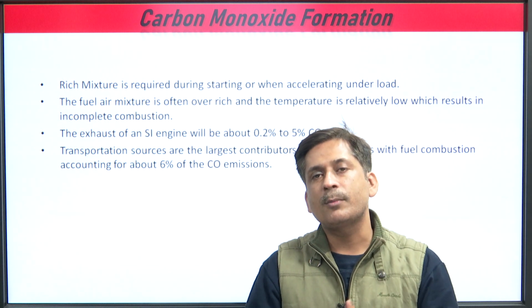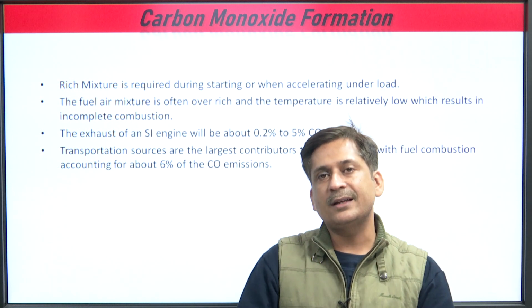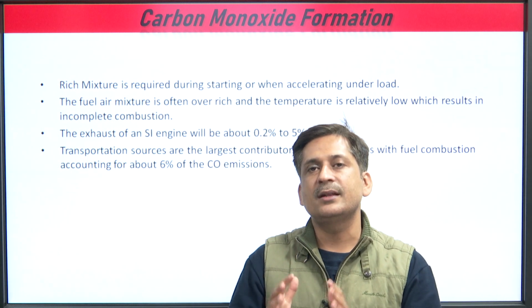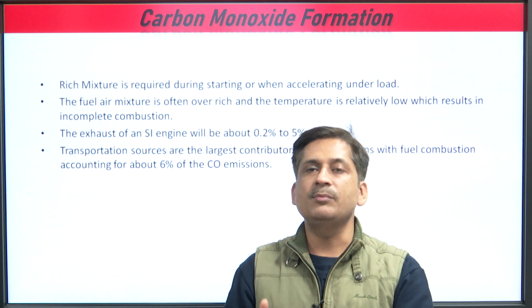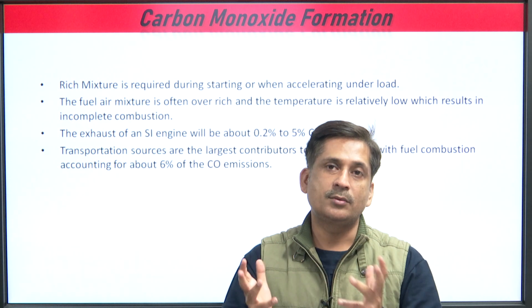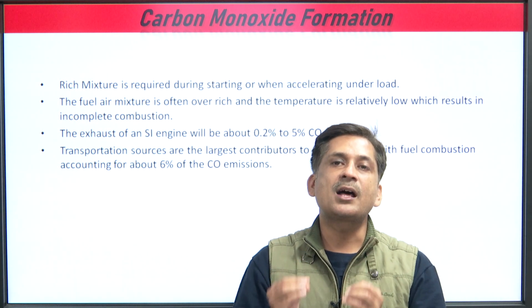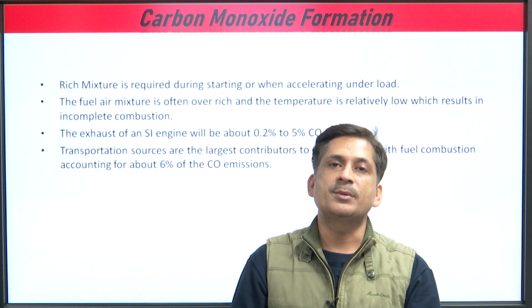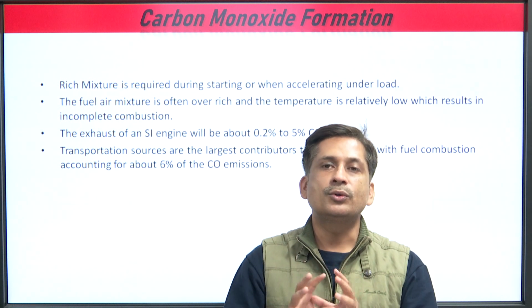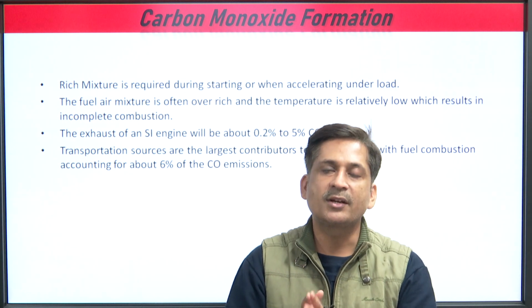But in case of the petrol engine, CO emissions are there. We cannot neglect CO emission, but they are very less as compared to a diesel engine of the same capacity. Why is it so? Because in a petrol engine or SI engine, we use a pre-mixed charge in the combustion chamber. There is no device required to mix the air fuel mixture in the cylinder.